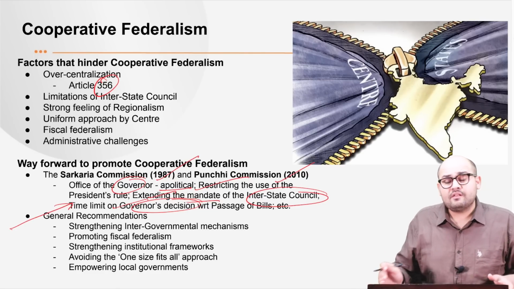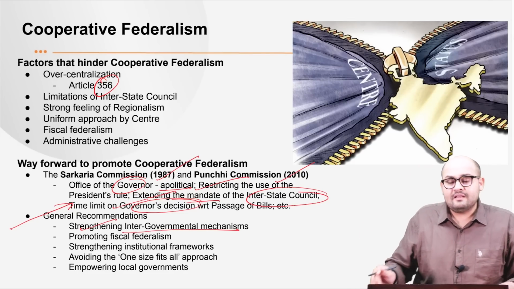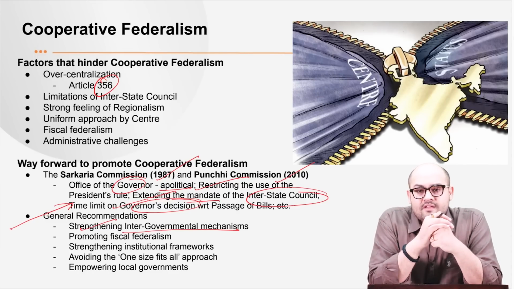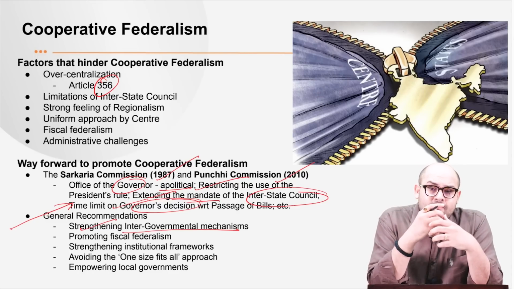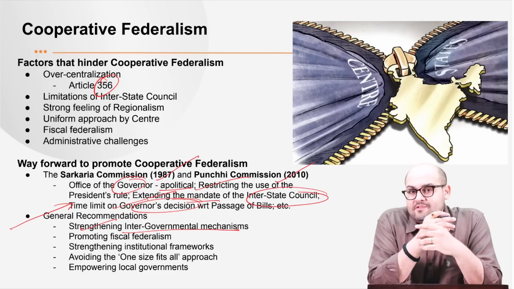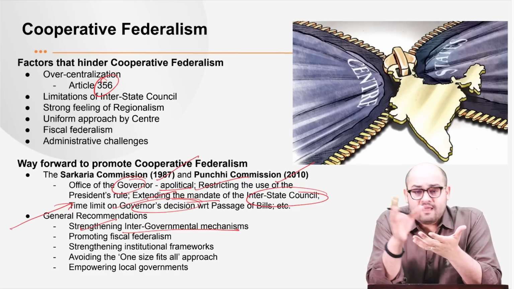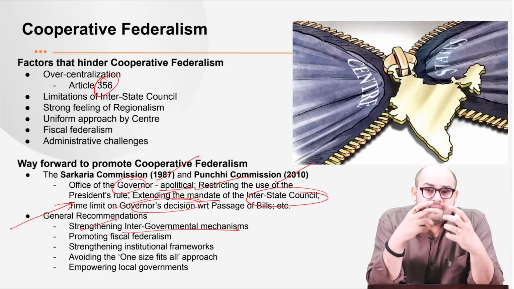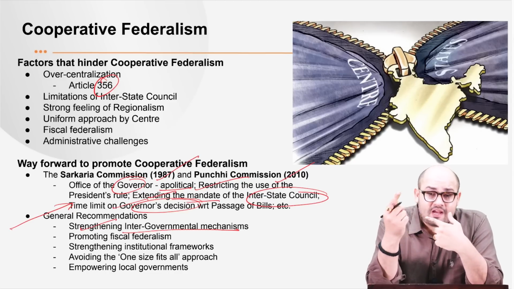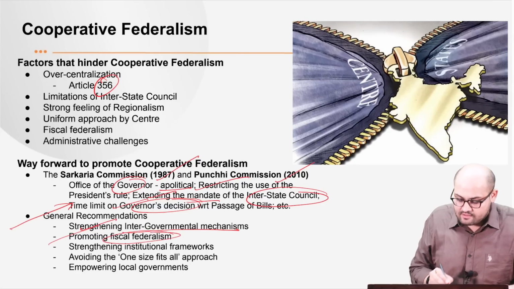Next, we can also have some of the general recommendations. First is that we need to strengthen the intergovernmental mechanisms. See, we have got different constitutional, for example, the interstate council, or some of the statutory, for example, the zonal councils, or for example, some of the executive. Now you need to tell me which is the body which is constituted through the executive direction. So we have got different mechanisms, right, for the interaction. So such mechanisms need to be used more effectively and more frequently so that the interactions among the states and the center increase.